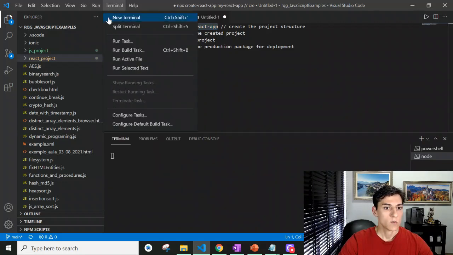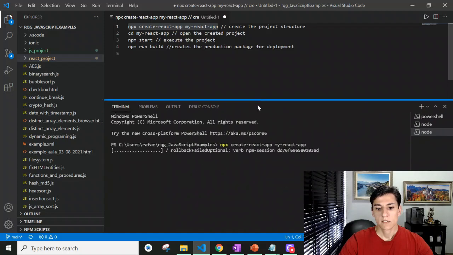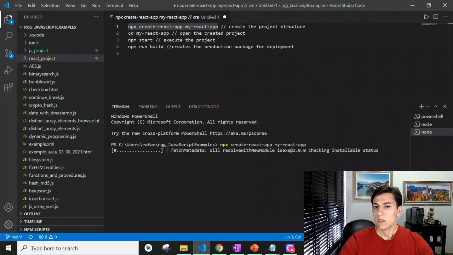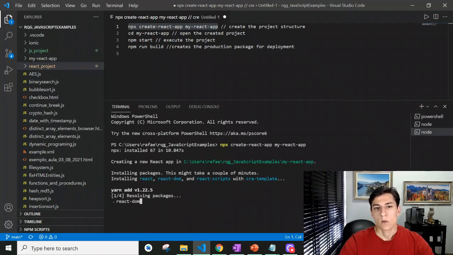So let's create one project by executing this command. Let's create a new terminal here and execute npx create-react-app. It will take a while because it has to download all dependencies, and there are a lot of node modules that are necessary for creating one React project.